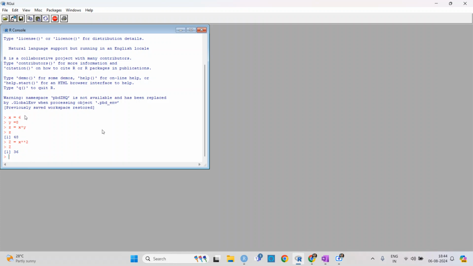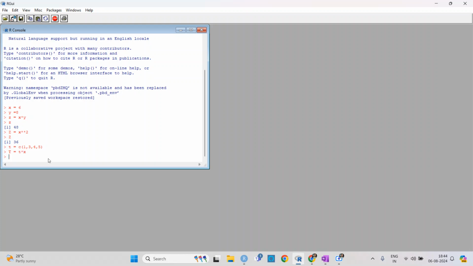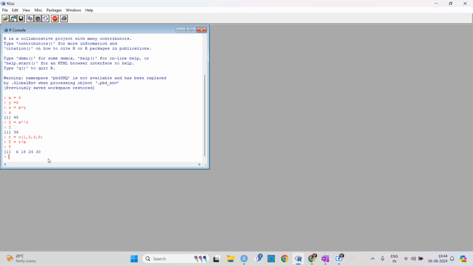Okay, so this one is basically a scalar with a scalar, because x is a scalar, y is a scalar. Now let's say I'm taking t is equal to c(1, 3, 4, 5), and I'm writing capital T is equal to t star x. Then capital T is what?